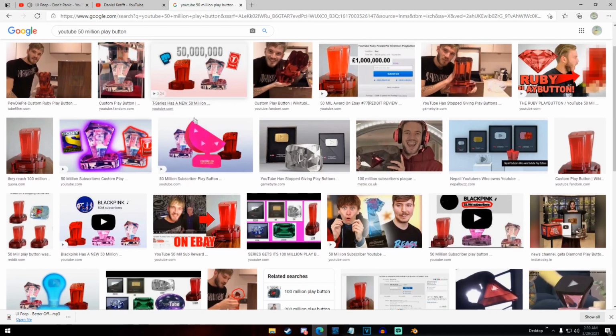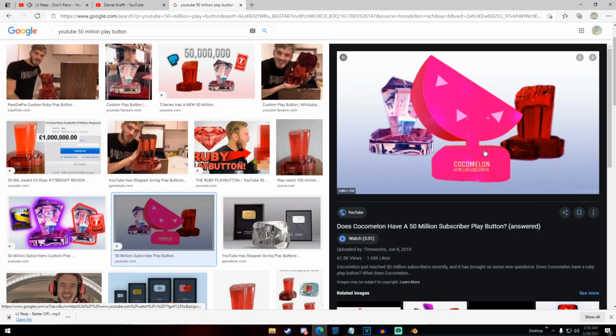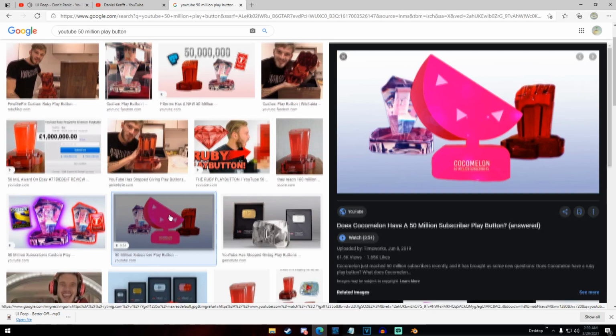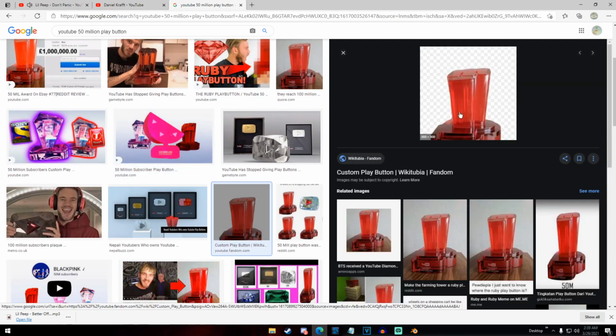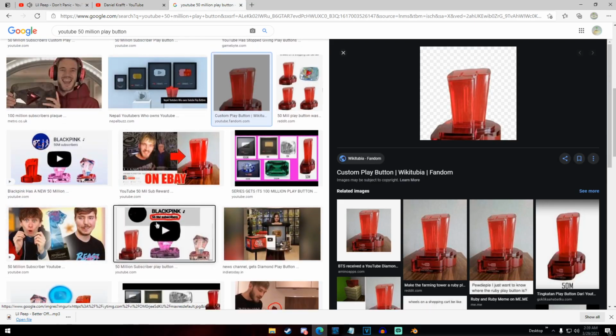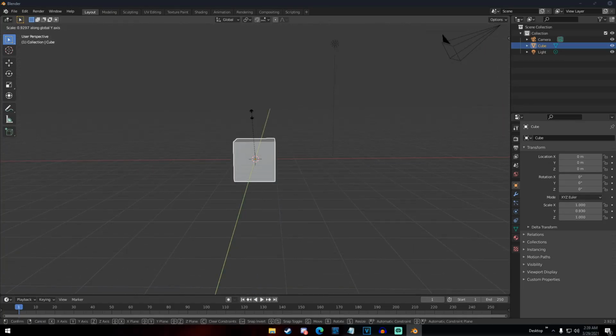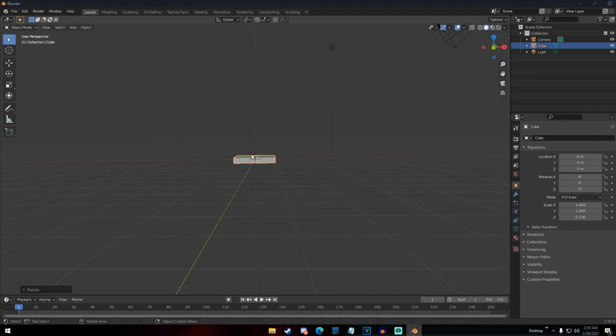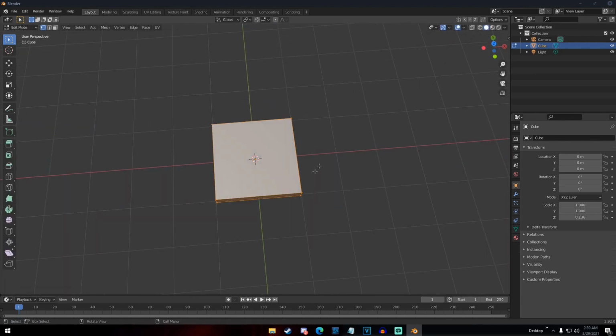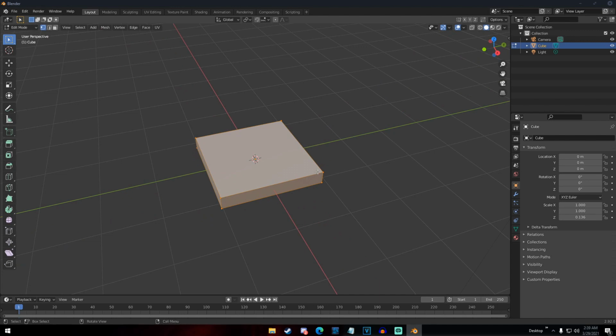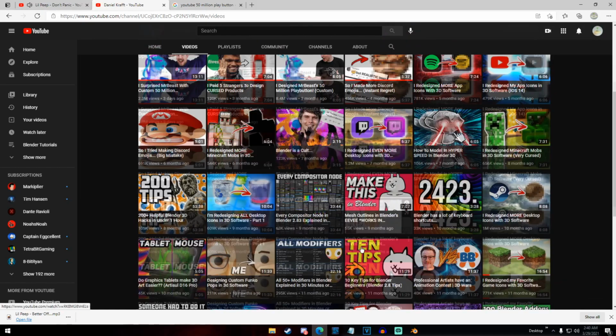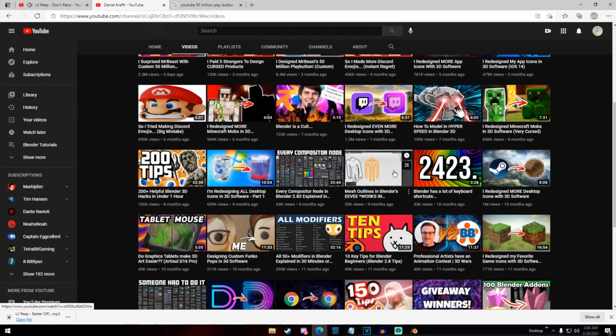Then I just looked up a 50 million subscriber play button to see an idea, but all I really got was the PewDiePie one and the Cocomelon one, and those aren't very good. So I just went into Blender and I started messing with this cube. I scaled it down and I beveled it. I tried to make a D shape because his logo is a D and his name is Daniel Krafft. So I just took this face and beveled it to try to make sort of a D shape for the base, the platform.